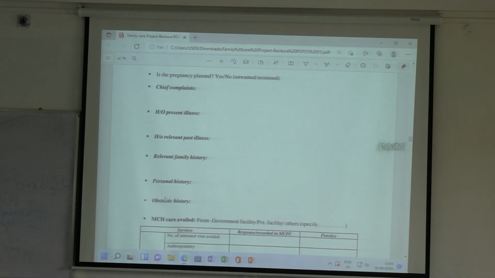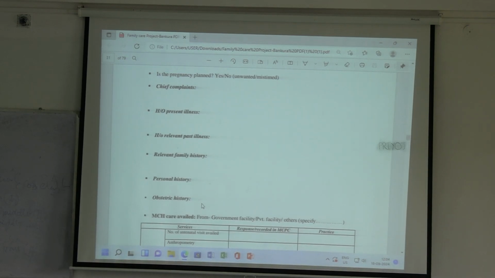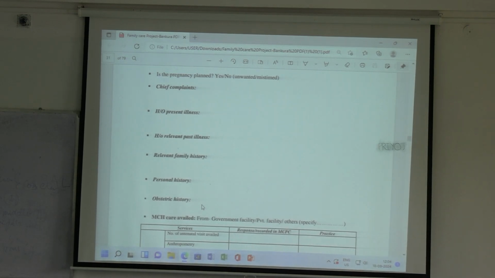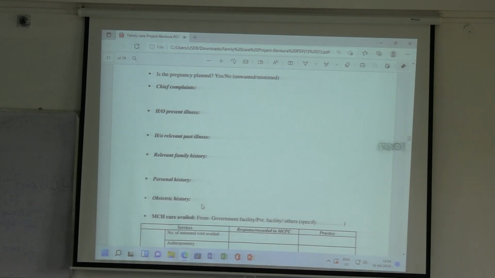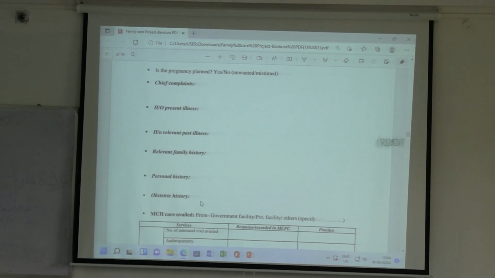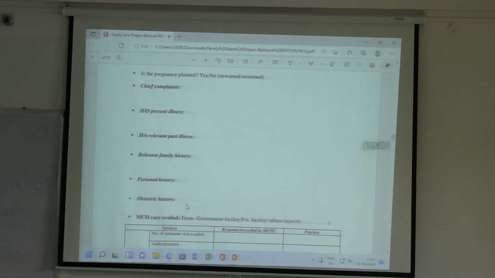Then other personal history and obstetric history. Obstetric history means in the previous pregnancies, if there are any, by which method that child has been delivered, whether that child has been delivered preterm or term. Preterm means before 37 weeks. 37 weeks and onwards up to 41 plus 6 days is term. 42 weeks and above is post-term. Okay. So all these things in the previous pregnancies you have to note down in the obstetric history, because this is what history is.